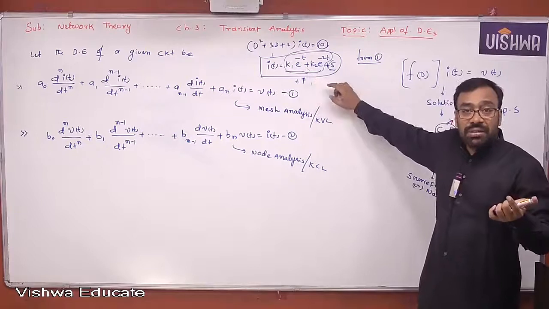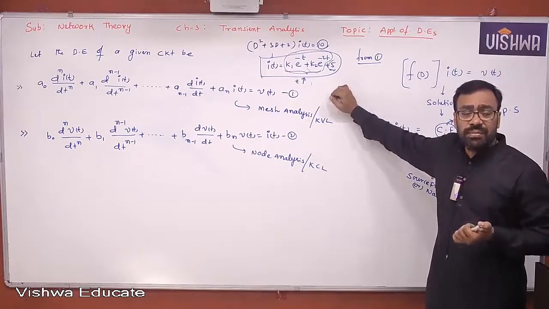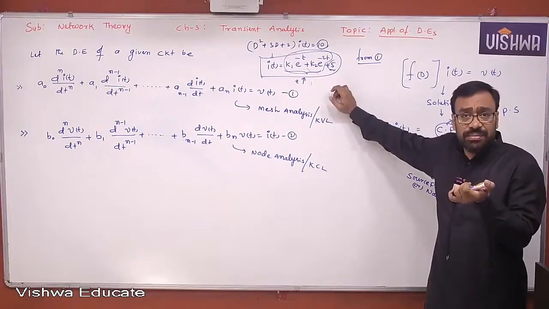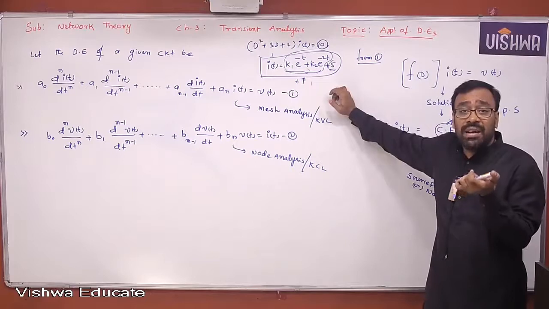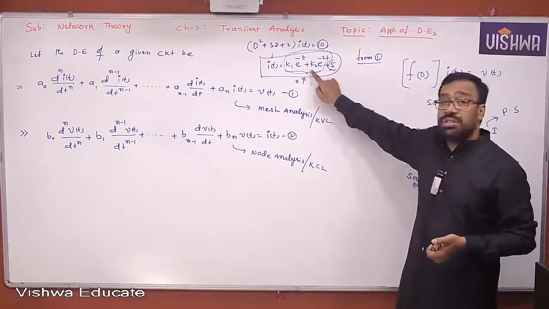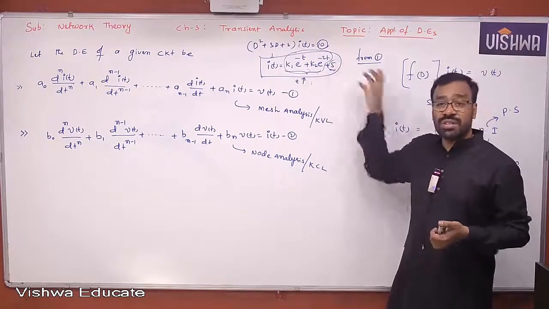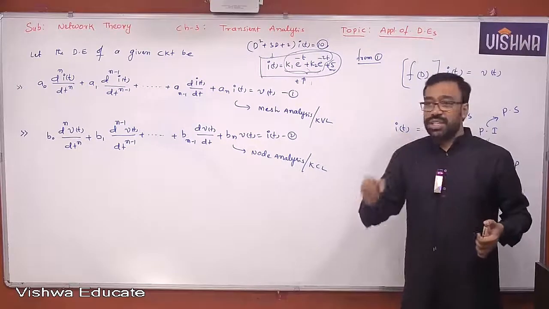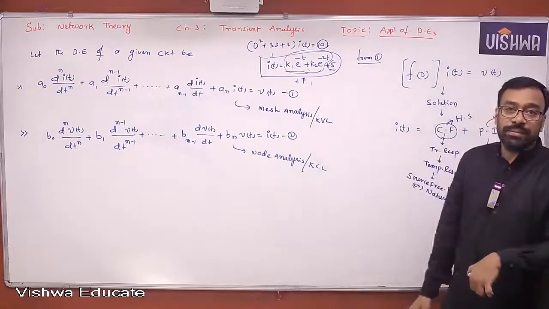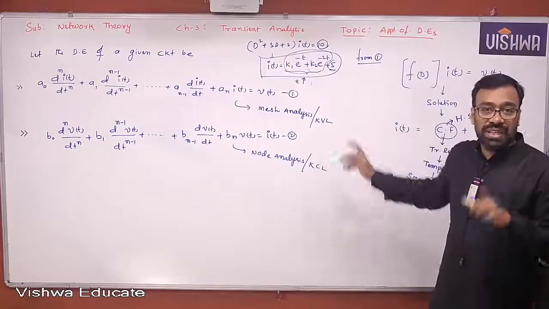Who is the main cause? Initial amount of energy stored. That means initial states. Yes or no, all of you? Initial states are the main cause for this particular transient response. But who is the main cause for this particular forced response? The external input. If there is no external input given to the system, then you can't get that steady state response. Yes or no, all of you, okay?